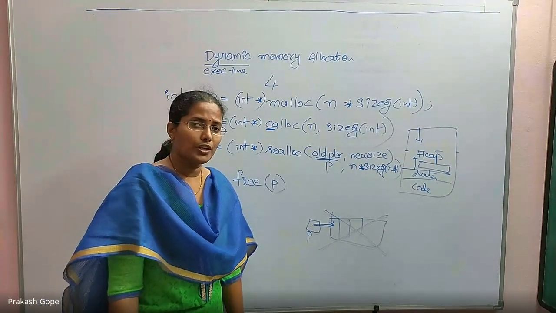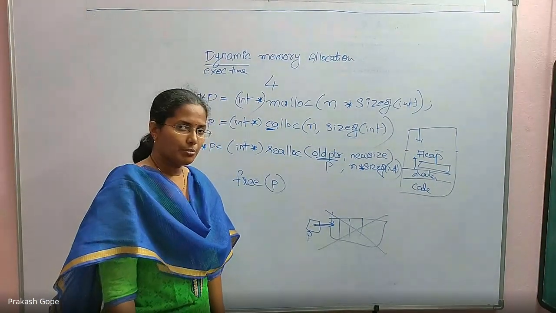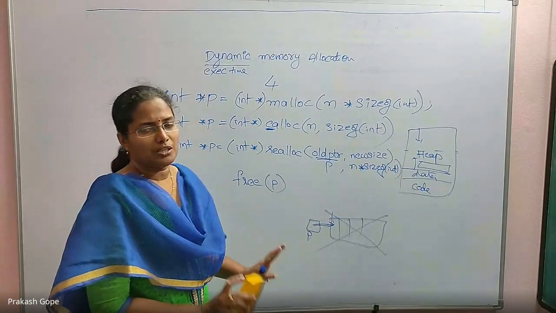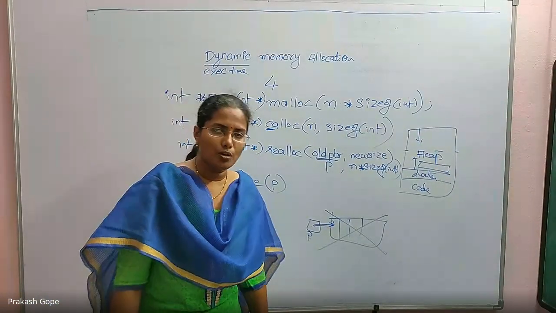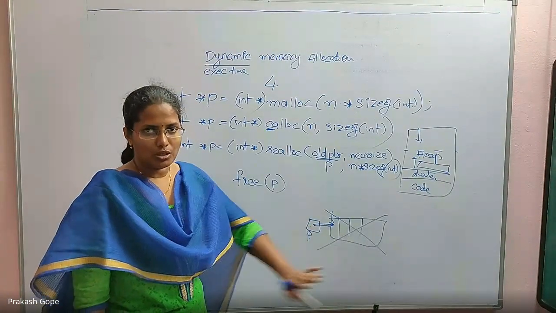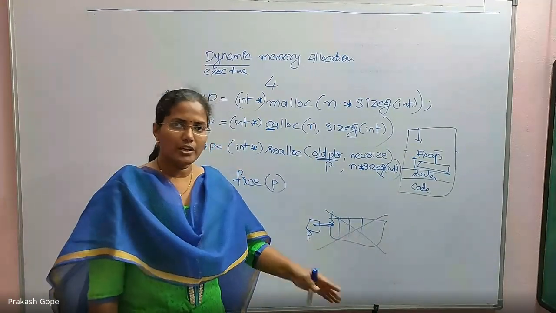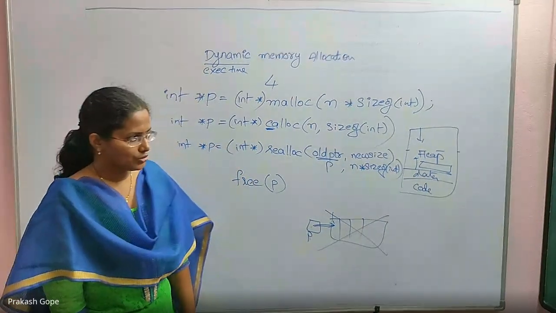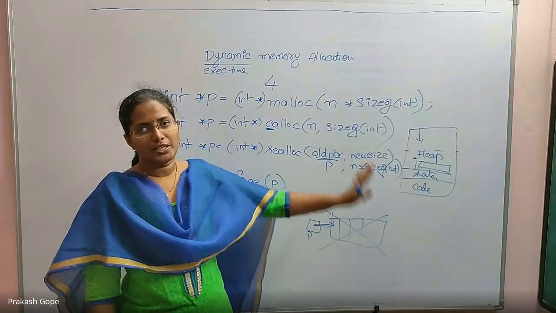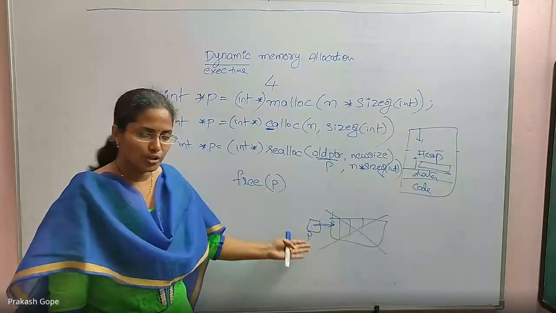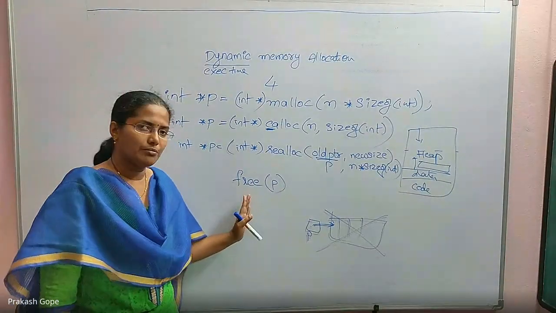If you do not free it, your work is completed, but you have not freed it from the heap area. It remains in the heap area until your program execution is completed. Only at the time of total completion of the program, that's when it will remove all the resources, right? It will give back all the resources to the OS. So at that time, memory gets released. Till then, it is sitting in your heap area only, though you don't need it anymore because you are not using free.